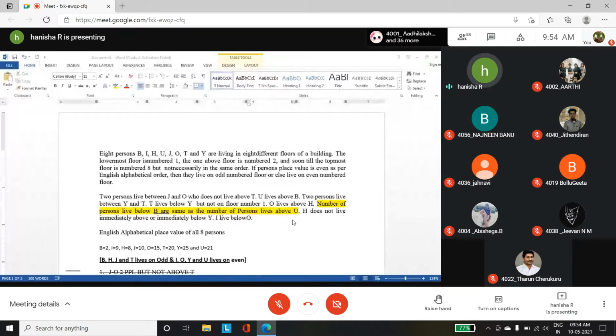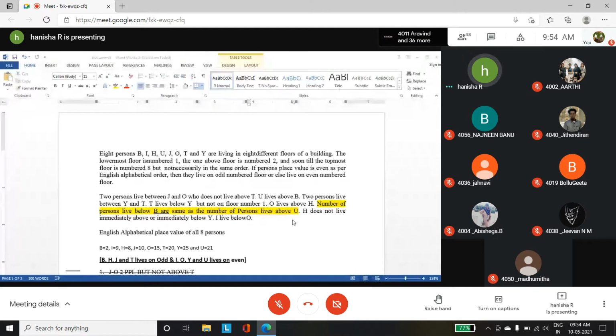So the question here is: 8 persons are living in 8 different floors of a building. The lowermost floor is number 1, the one above is number 2, and so on. The topmost floor is number 8, but not necessarily in the same order. If a person's place value in English alphabetical order is even, then they live on an odd numbered floor, or else they live on an even numbered floor.